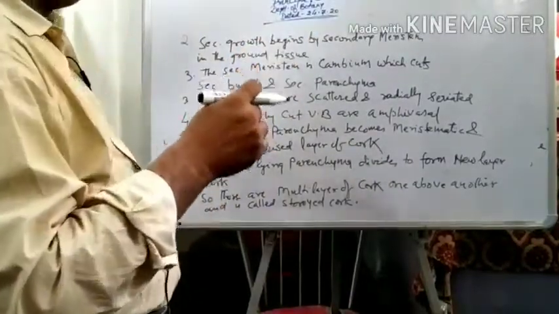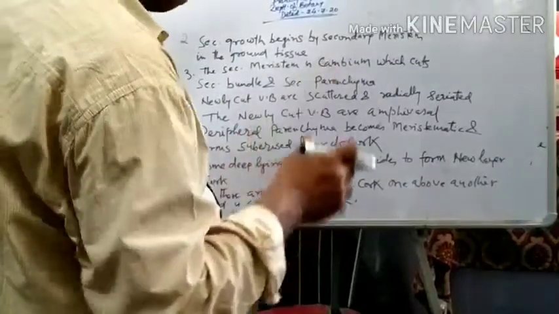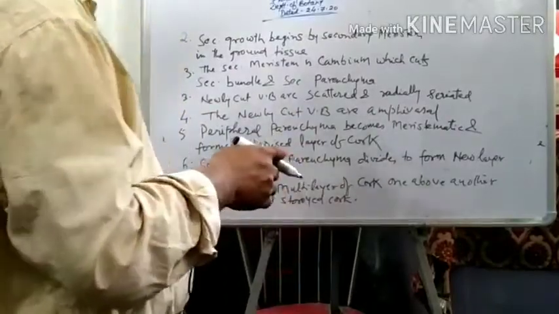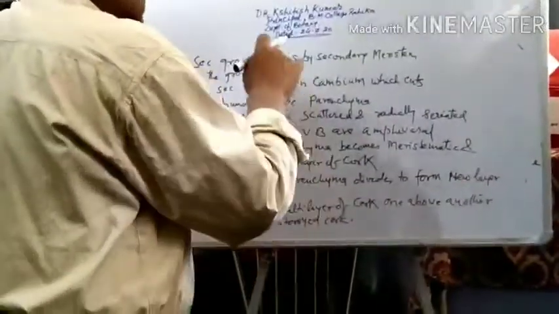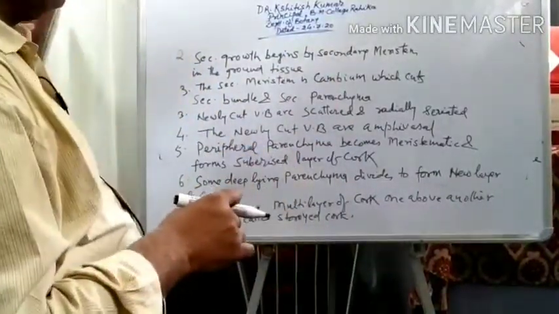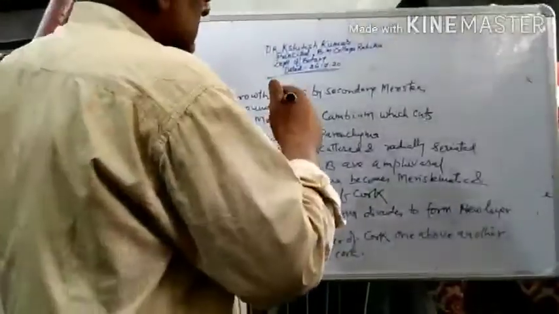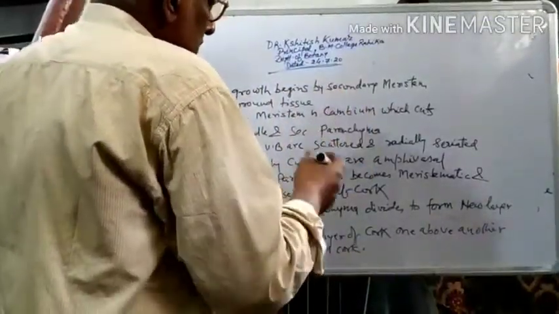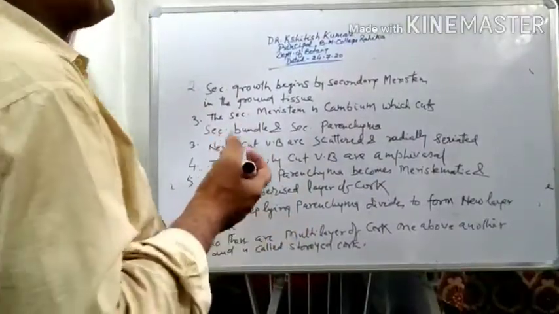And afterward a second layer of cork is also formed, and the second layer of cork is formed just beneath the primary cork layer. So what happens, after some time several layers of cork are found, one above the other, like the storied building.